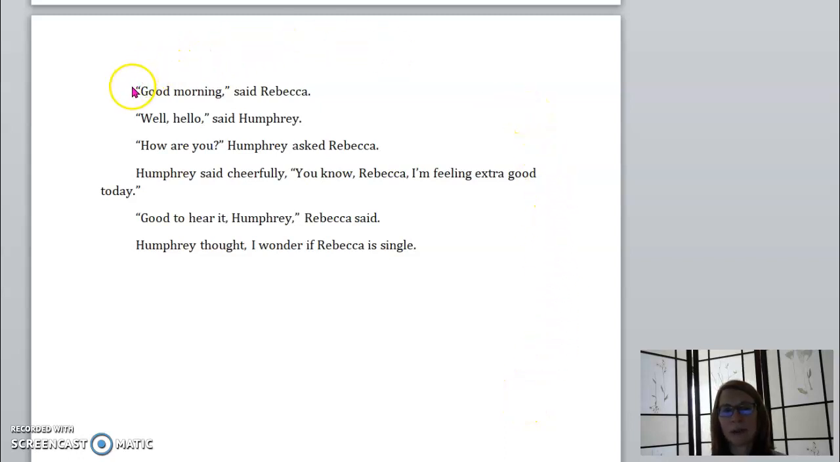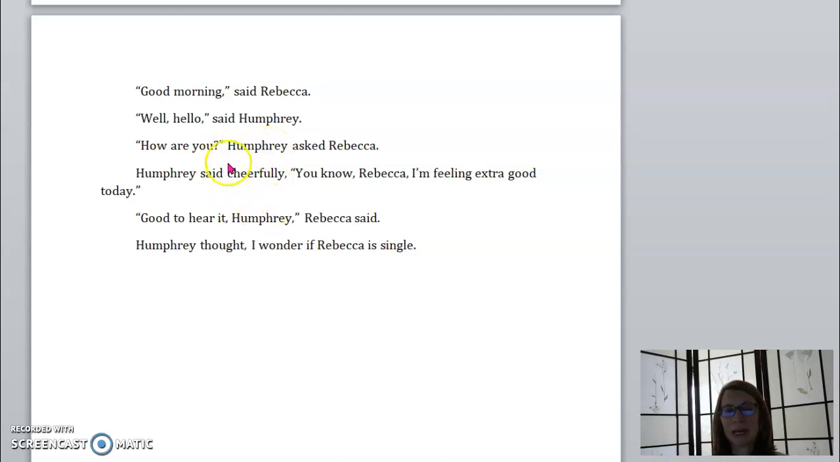First of all, notice that anything that is being spoken aloud is placed between pairs of quotation marks. However, if we have a thought that is not spoken aloud, there are no punctuation marks surrounding it. In addition, there is always punctuation that separates what is being spoken from the speaker. So in this case, it's "Good morning," comma, said Rebecca. Here we have a question mark that's separating what is being spoken from the speaker.